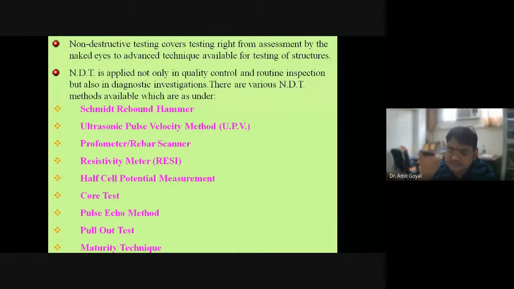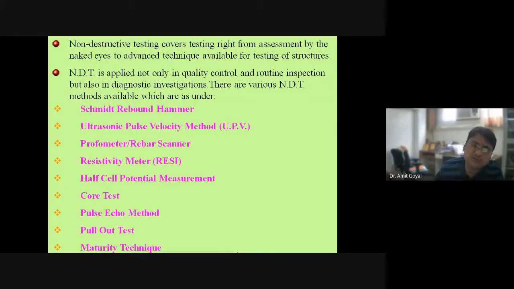This corrosion part I will not touch, because you have one full lecture on corrosion assessment of structures by Dr. S.R. Karade from CBRI Roorkee tomorrow morning. So I will not go into the detail of corrosion, but this carbonation test you can do on these structures if you are getting such kind of readings, right?